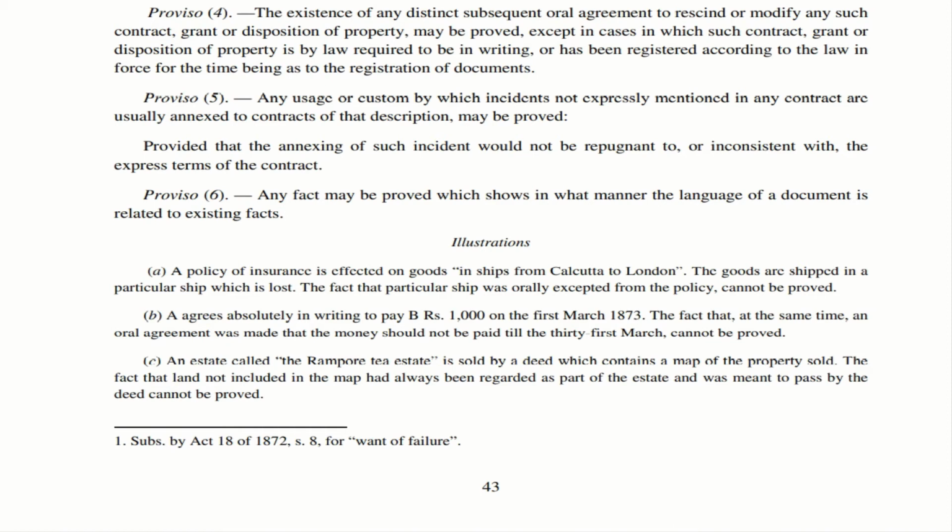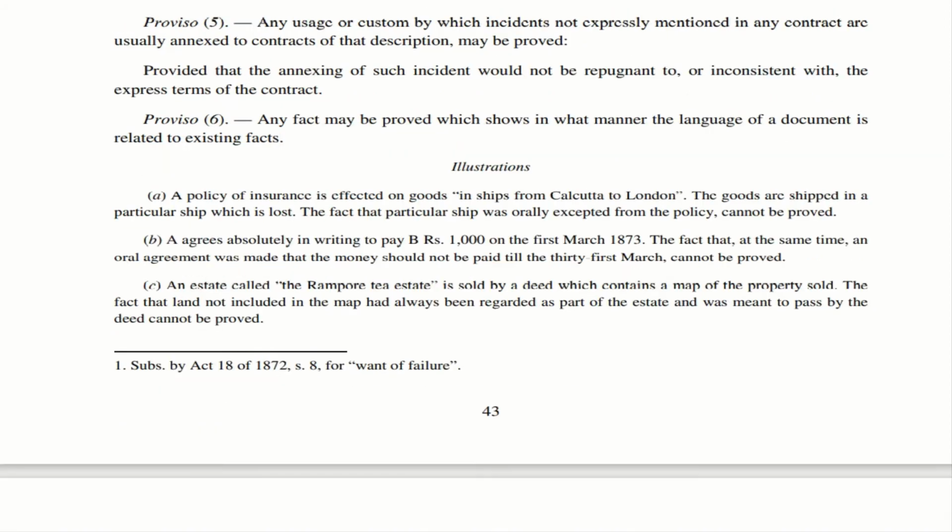This particular illustration is very important. Imagine a situation, there is an estate called Rampur Tea Estate. Somebody is selling this estate to some other person along with a map of the property. This map does not contain certain areas. However, these areas were being enjoyed as a part of the Rampur Tea Estate. So whoever is getting this deed or getting this tea estate transferred will also enjoy those lands. However, this cannot be proved because the document does not contain these particular places which are not covered under the map. That is illustration C.